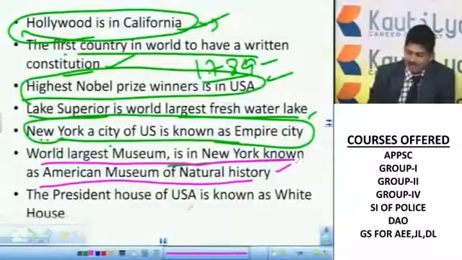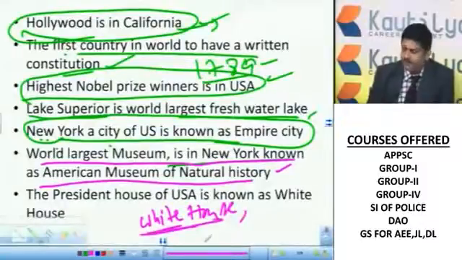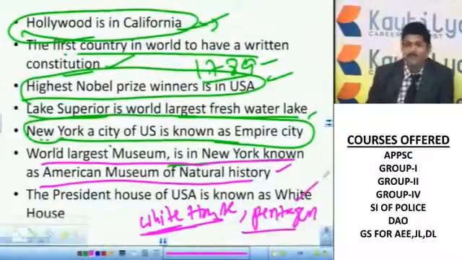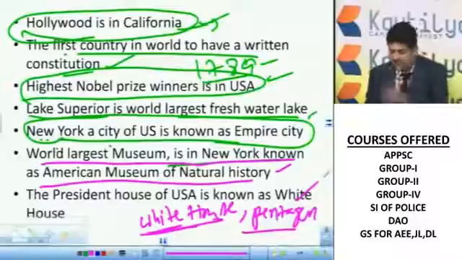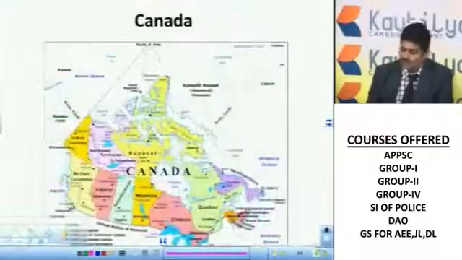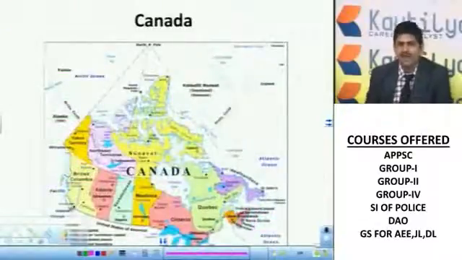Next, the President's house of the US is known as the White House. And you can also remember another point here. America's defense office is known as the Pentagon, and the Pentagon is the official residence of the Vice President of the USA. So as per the Constitution, the Vice President of the USA does not have much power in his hand. Those are the important points about America.